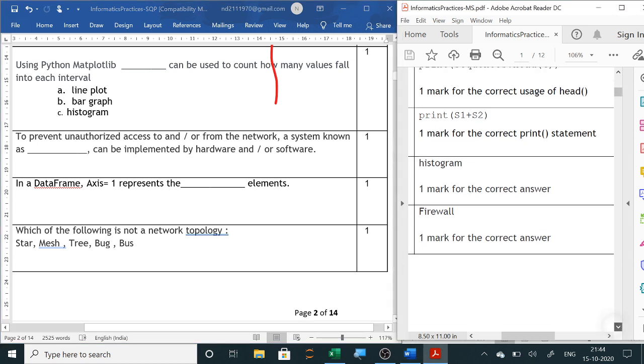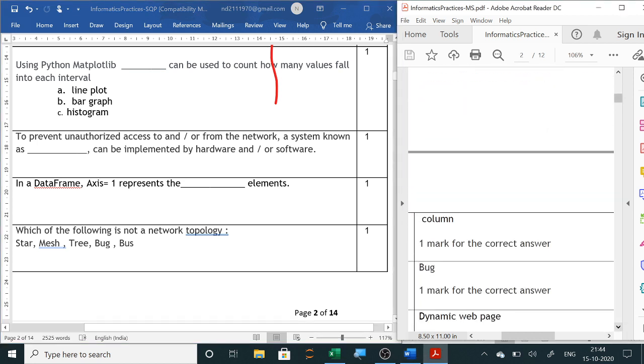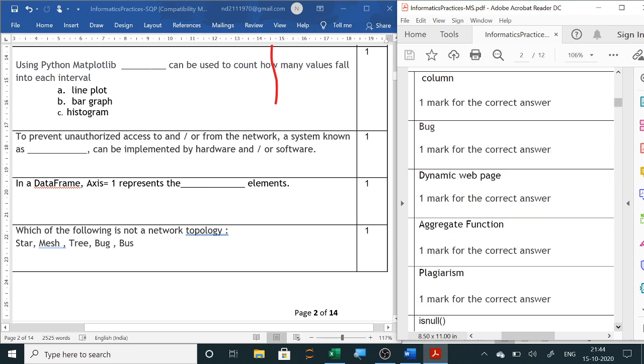Now next is, in a data frame, axis equals to 1 represents the column elements. So here we all know that axis equals to 0 are the row elements and axis equals to 1 are the column elements. So the answer will be column.